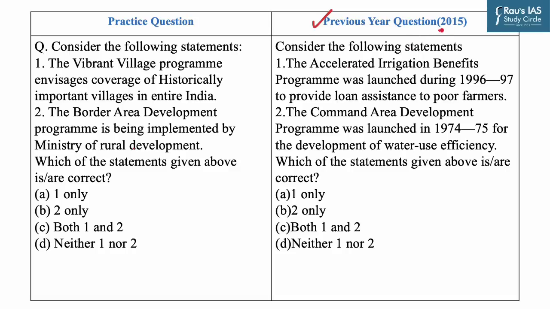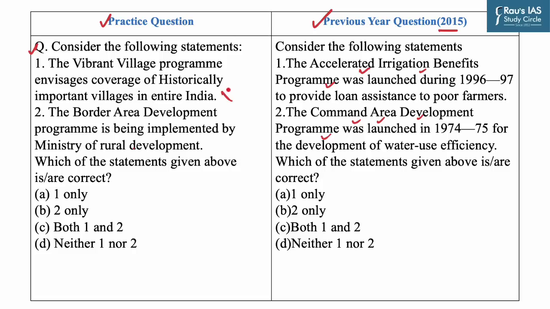As in 2015, it has asked a question based on the Accelerated Irrigation Benefit Program and Command Area Development Program. So let's take up today's practice MCQ. Question says, consider the following statements. The Vibrant Village program envisages coverage of historically important villages in entire India.